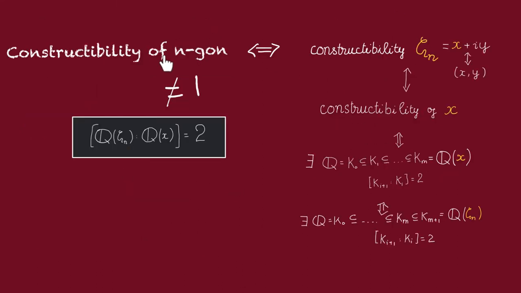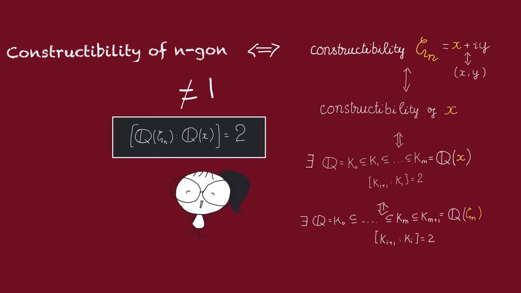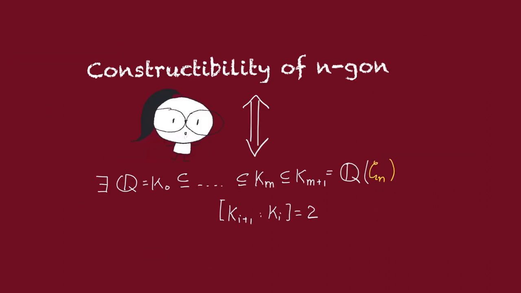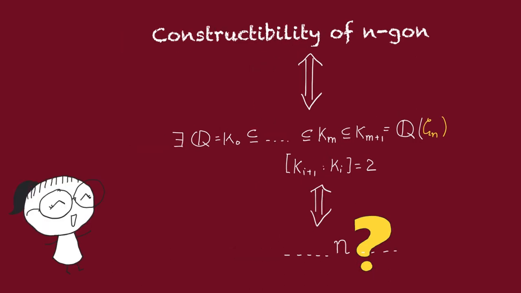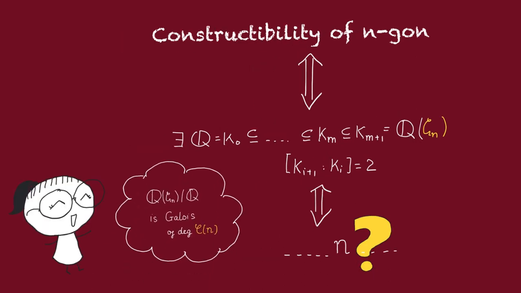Now coming back to our problem about constructibility, this now gives us this direct equivalence. Thus we have that the regular n-gon is constructible if and only if there is a chain of quadratic subextensions of this cyclotomic field. It now remains to turn this condition into some algebraic expression involving n. To that end, we need to use the following fact about cyclotomic extensions.